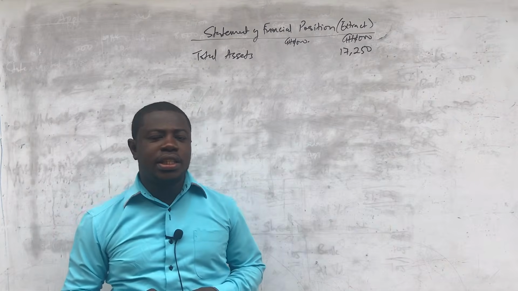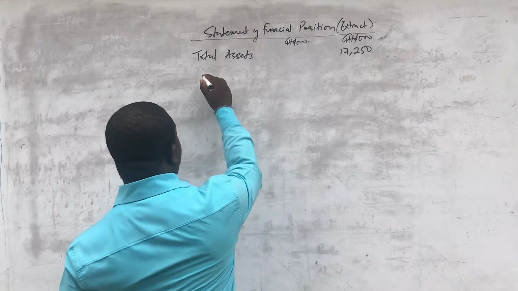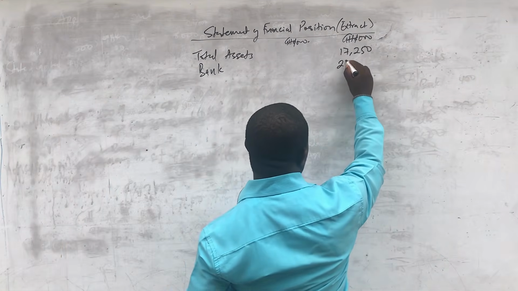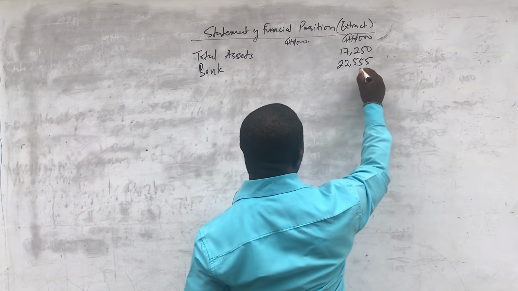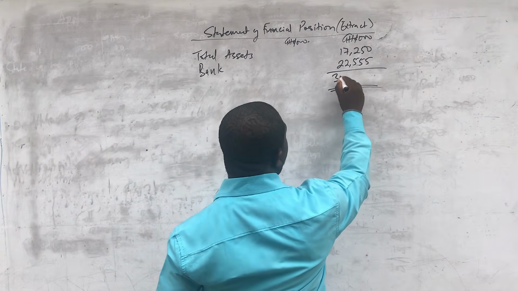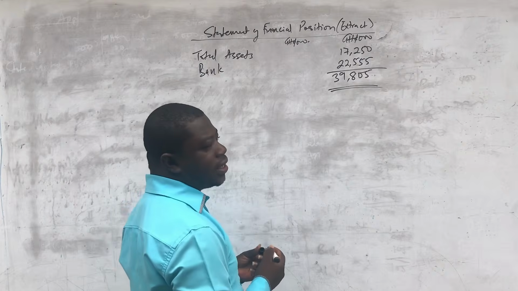So you start with that total asset figure which was given at the beginning. And then you can bring your bank balance. The current bank balance that you had was 22,555. So you add that up, and that is going to give you 39,805 as your total assets.